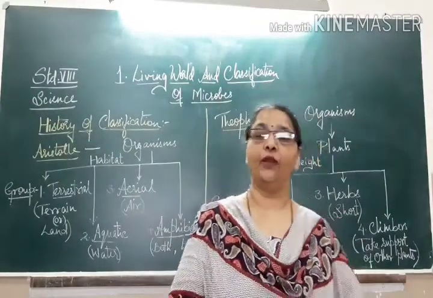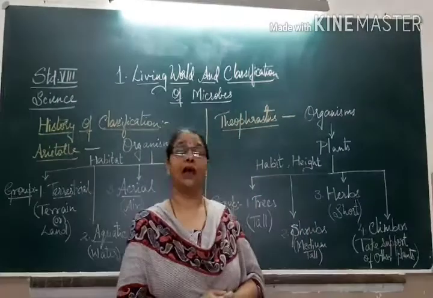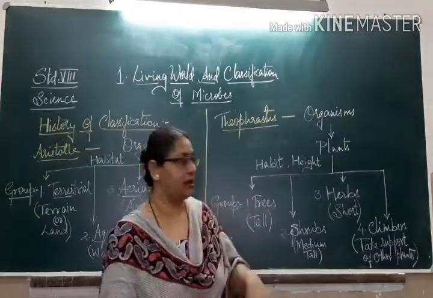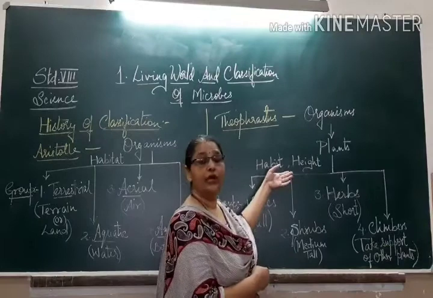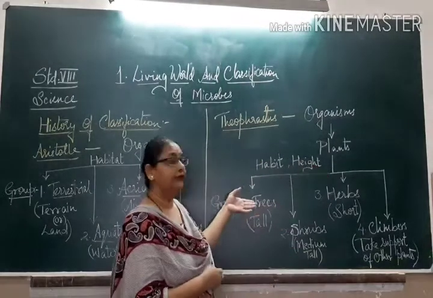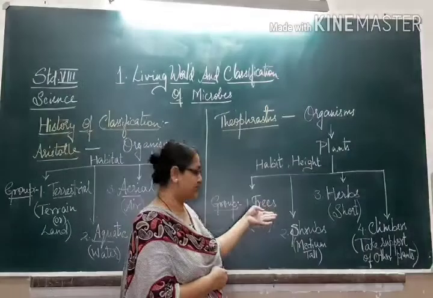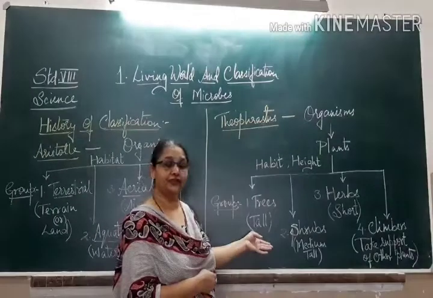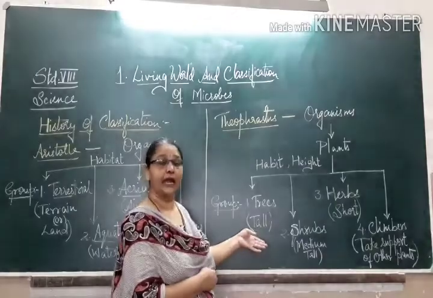Now, the disciple of Aristotle named Theophrastus also classified the organisms. He classified mainly the plants into four groups, again based on habit and height of the plant. The groups were Group 1, trees. The plants that were tall in size were included under trees.